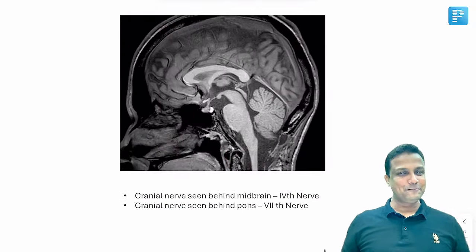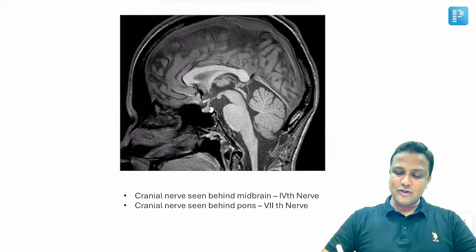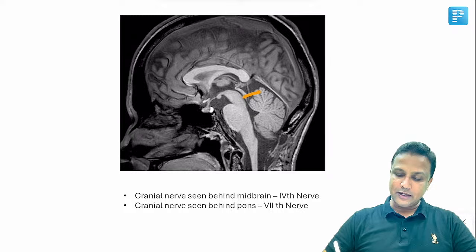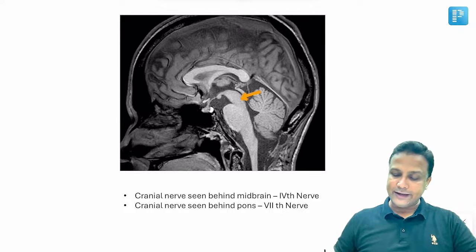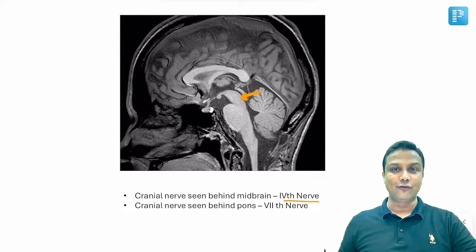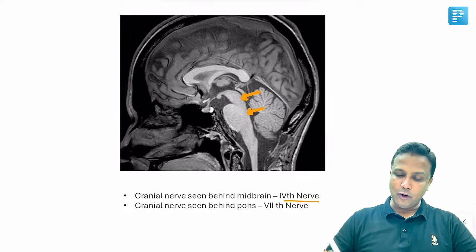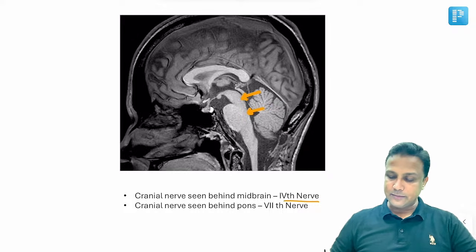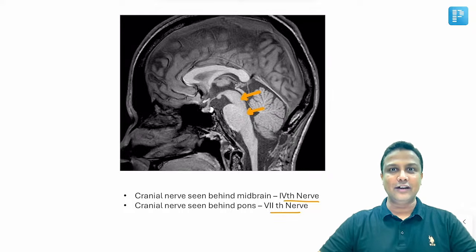चलिए next topic. Now one more question here. In one of the exams they have given this image. In the image there was an arrow mark behind the midbrain, and if the arrow mark is behind the midbrain, कौन सी cranial nerve नजर आएगी यहाँ पर? Of course the 4th nerve. अगर मान लो the arrow mark is a little bit below, behind the pons, then of course the cranial nerve visible behind the pons will be the 7th nerve. Please be very careful in the exam.